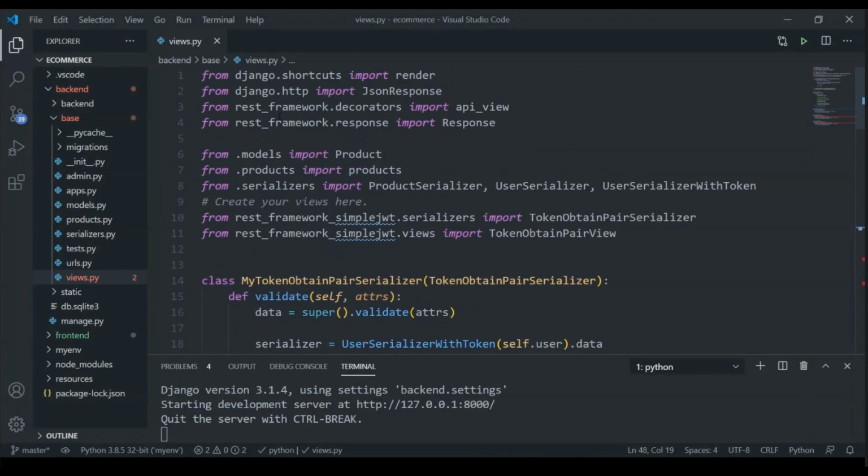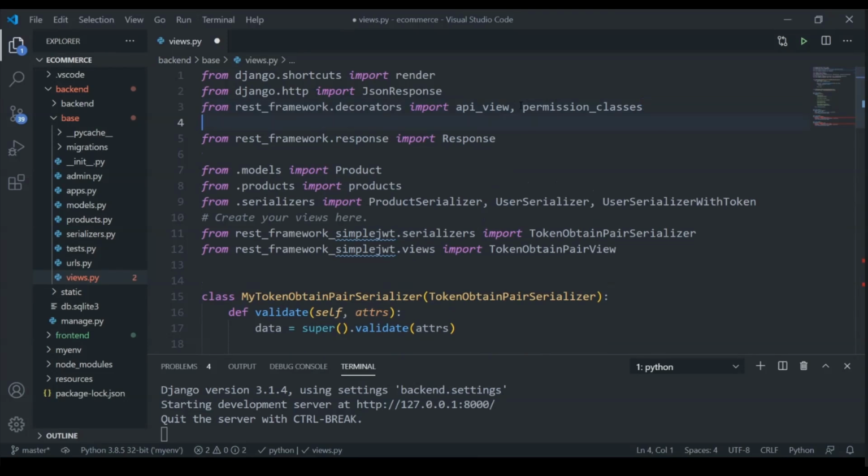We first need to import a decorator. So from framework.decorator, after our API view, we are just going to import the permissions class. So decorator, and then we want to import from rest_framework.permissions, and these will actually be the permission levels.